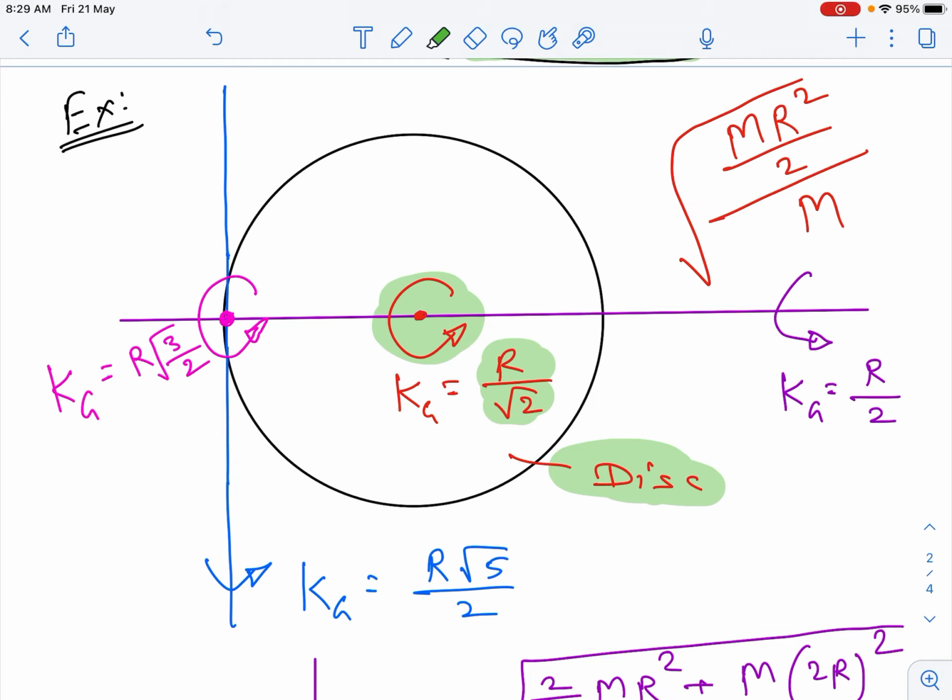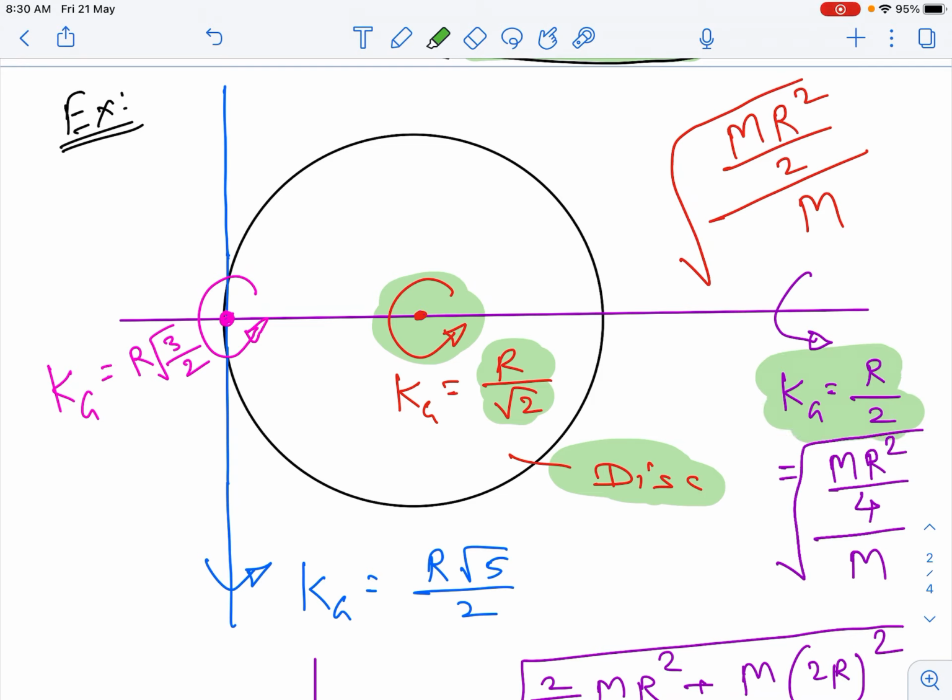Similarly, if I consider the axis which is diametral and in the plane of the disk, then the moment of inertia of the disk is mr square by 4. If I divide by m and take the square root, it gives the radius of gyration about the diametral in-plane axis as r by 2.